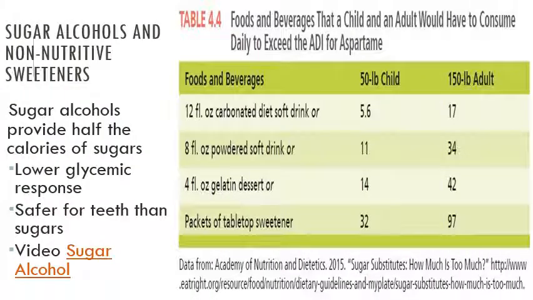Sugar alcohols and non-nutritive sweeteners. Sugar alcohols provide half the calories of sugar. They have a lower glycemic response. They're also safer for teeth than regular sugar is. Here's a video which has a hyperlink. All you have to do is click it. This is a video about sugar alcohol. Here's a table of the foods and beverages that a child and adult would have to consume daily to exceed the ADI for aspartame. So here's a chart of it.